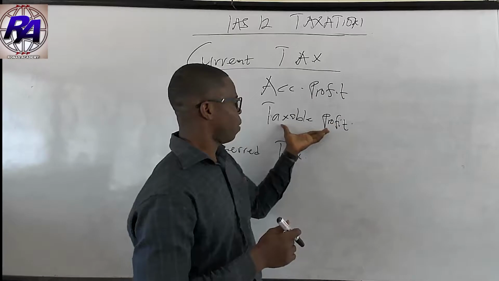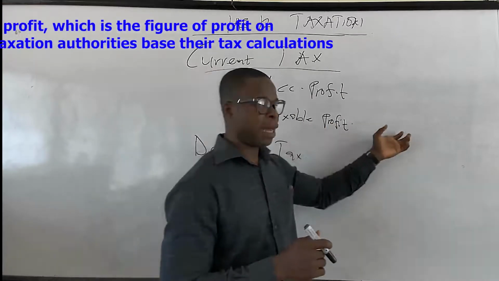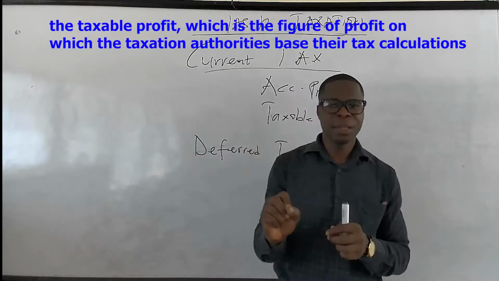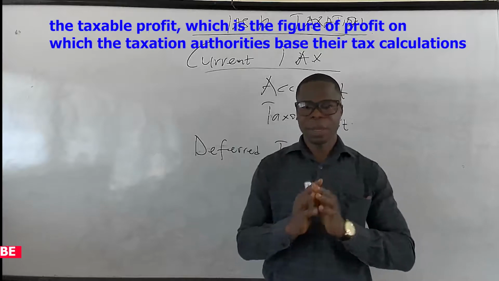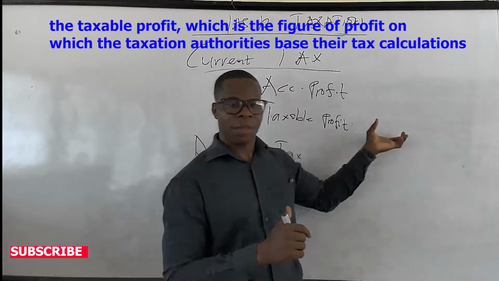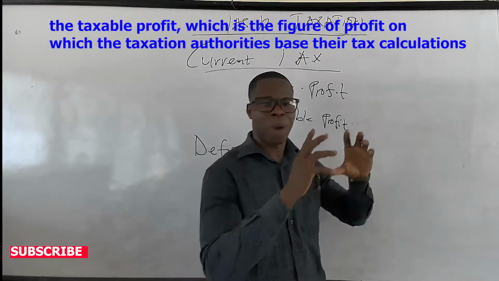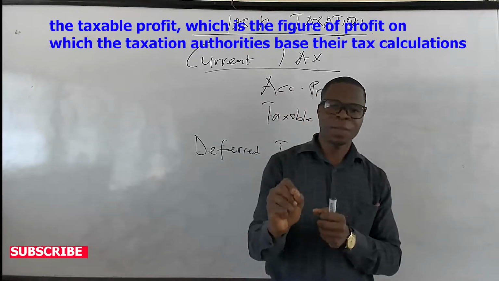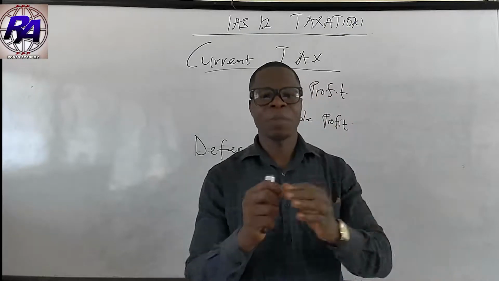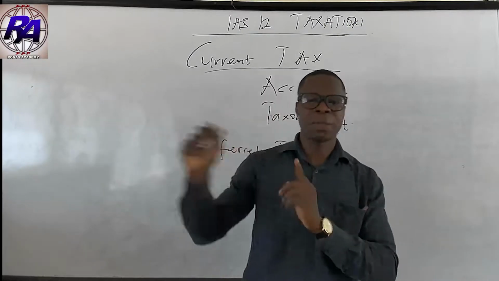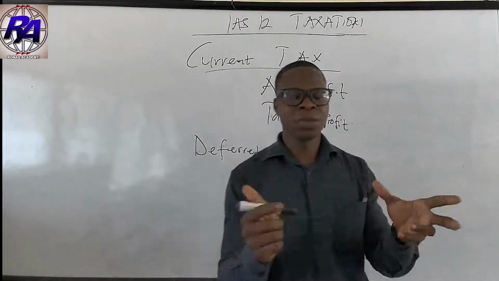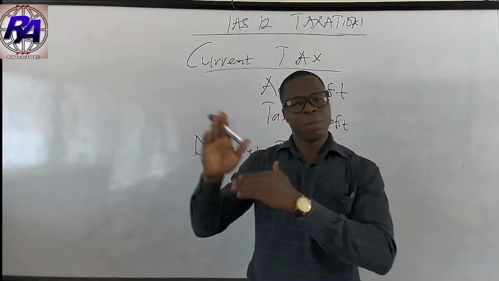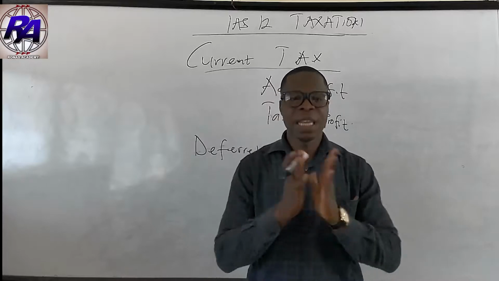Now, when we talk about taxable profit, it is the profit that tax authorities base their tax calculations on. It is the profit that is adjusted to account for the tax by an entity. Sometimes entities will adjust their profit by some items that are not allowed by the tax authorities. Sometimes too, entities may deduct or add some items that are contrary to what the tax authorities provide in that particular jurisdiction.